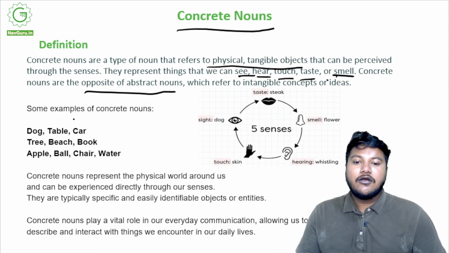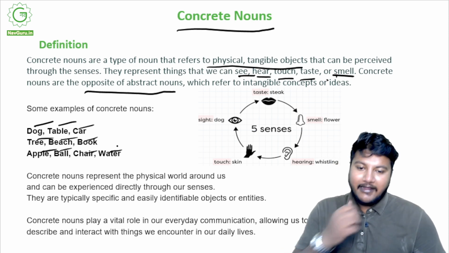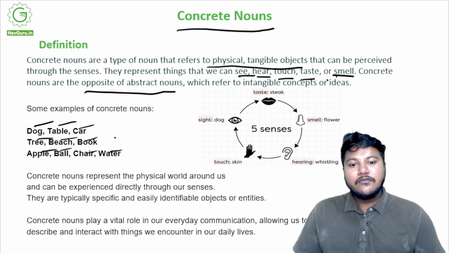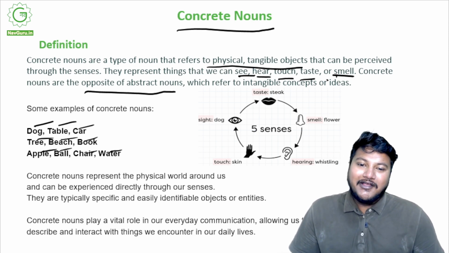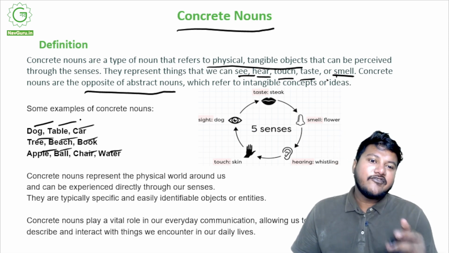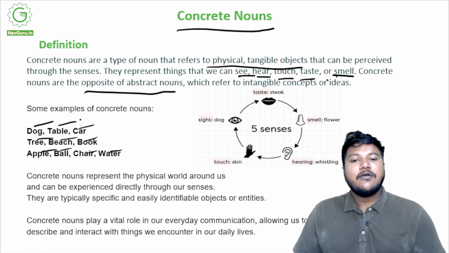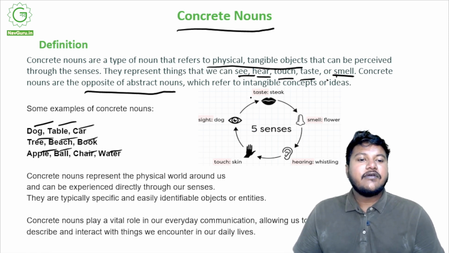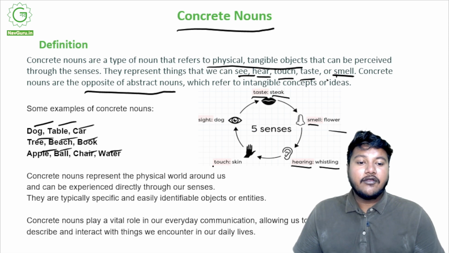For example: dog, table, car, tree, beach, book, apple, ball, chair, water. It's important to keep the idea in mind, you do not smell water, do not taste a dog, do not hear a table. So again, different, but if any of the five senses is possible, then it's a concrete noun, right? If you look over here, you can taste a steak, it's a concrete noun. You can smell a flower, it's a concrete noun. You can hear a whistle, again concrete noun. You can touch the skin, concrete noun. You can see a dog, concrete noun.